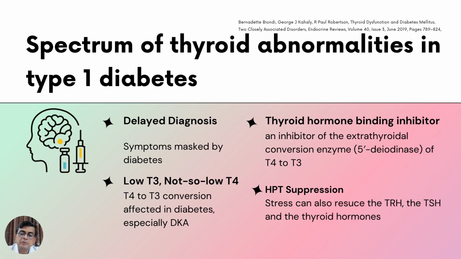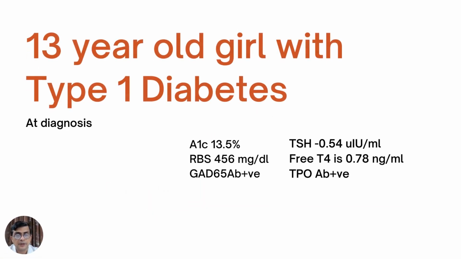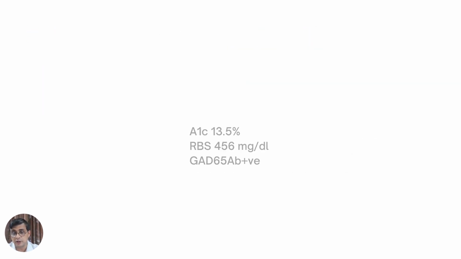Finally, hypothalamo-pituitary thyroid axis suppression. Hyperglycemia and stress can also reduce the TRH, TSH, and also the thyroid hormones. So coming back to this 13-year-old girl with type 1 diabetes, once you've managed the hyperglycemia, I think it's very, very important that you retest for thyroid functions.